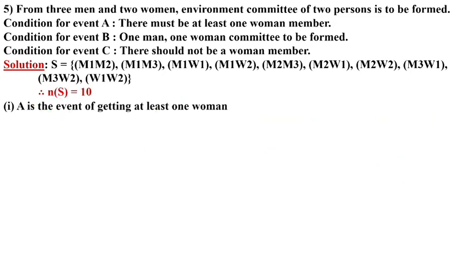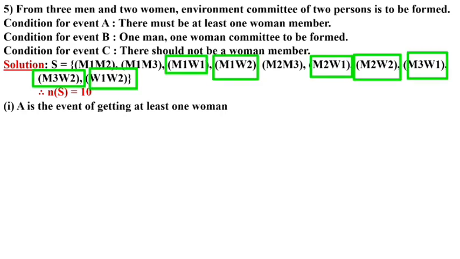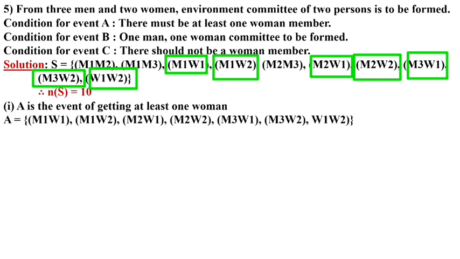Now the first event is given. A is the event of getting at least 1 woman. In the committee we have to see whether 1 woman is there. So where is that? M1 W1, M1 W2, M2 W1, M2 W2, M3 W1, M3 W2. Total 6 are there. At least 1 woman, no? So you can take more, 2 women is then also okay. Means W1 W2 also we can take in that.